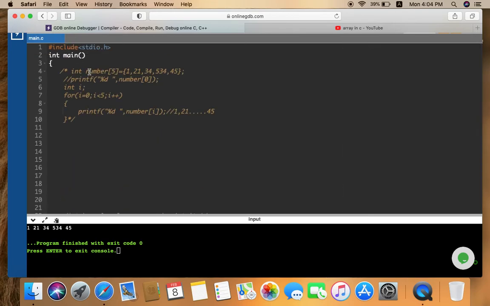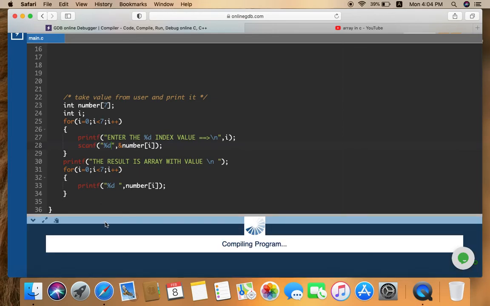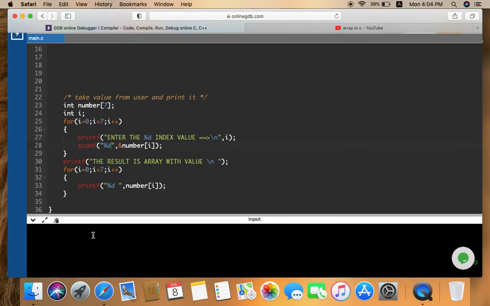So I'm going to run the code. Okay, so see here, enter the 0 index value. So I am entering 89. Now first index 56, second 36. I'm entering random values, anything. So your array result gets printed, as you can see.